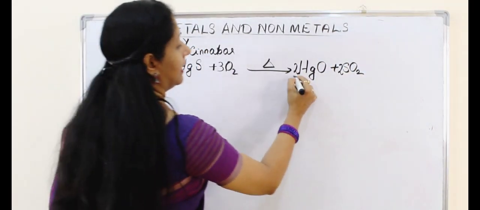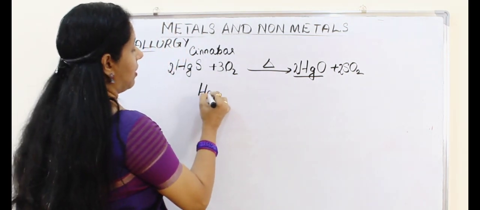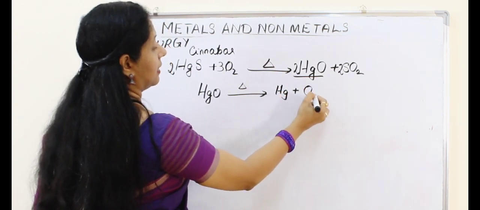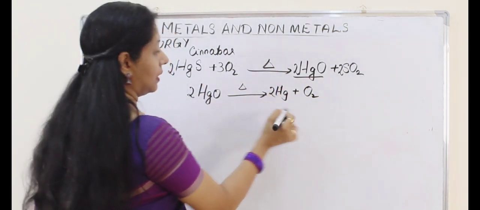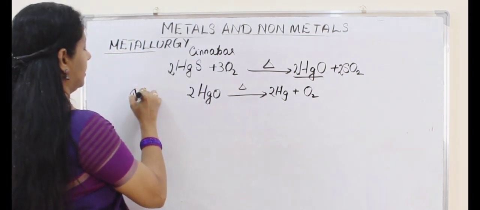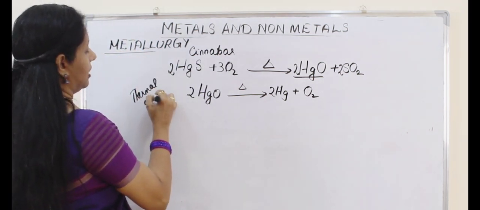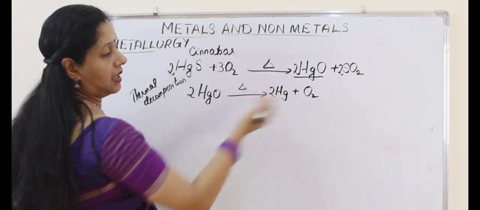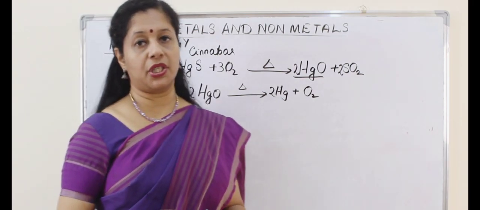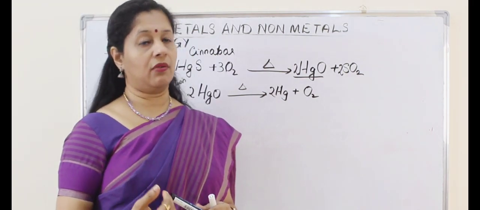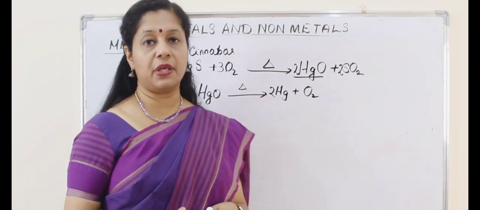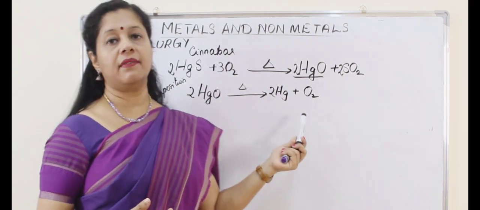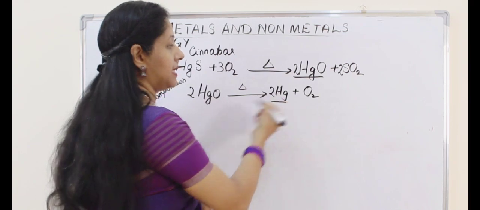So here what are we getting? The mercuric oxide. So mercuric oxide, when you are heating, you will get mercury and oxygen will go out. Okay, so this is called a thermal decomposition. We are just heating to decompose it. You know, decomposition reaction means what? Reactant one, products are many. So this is called a thermal decomposition. It can also undergo self-reduction. Usually we use a reducing agent for some metals, but here no reducing agent is required. It's just by heating we can make it into mercury. So we got the metal mercury.